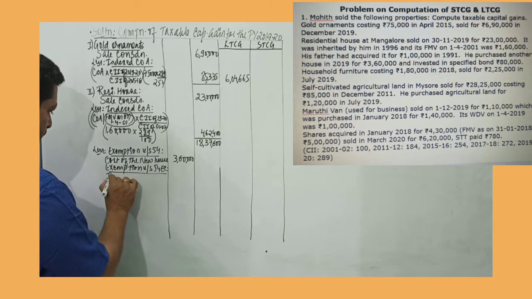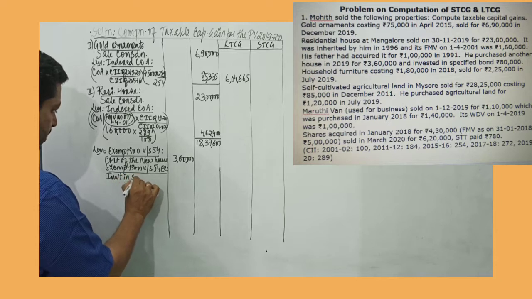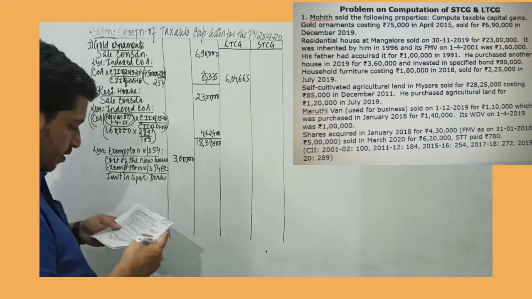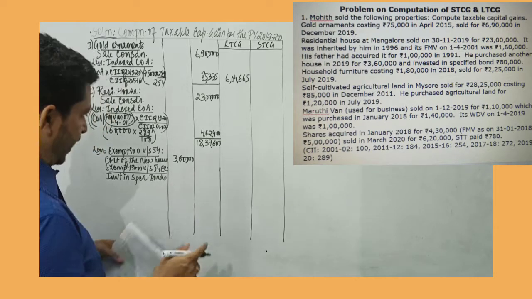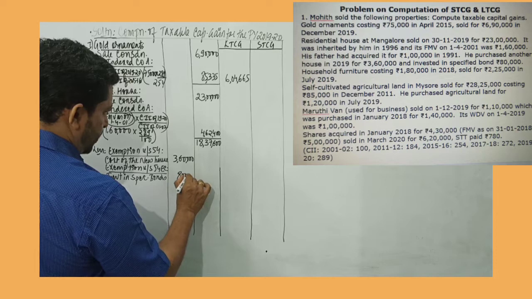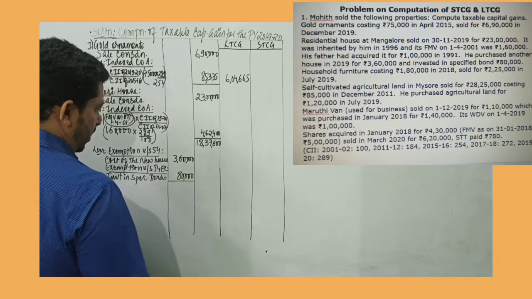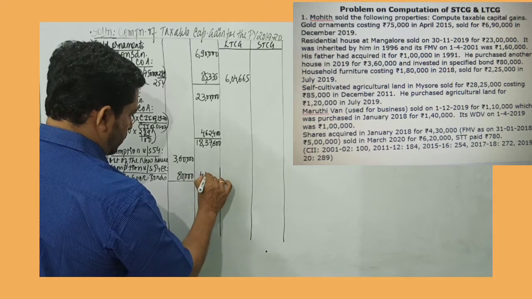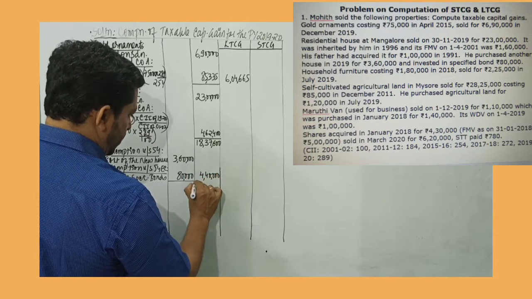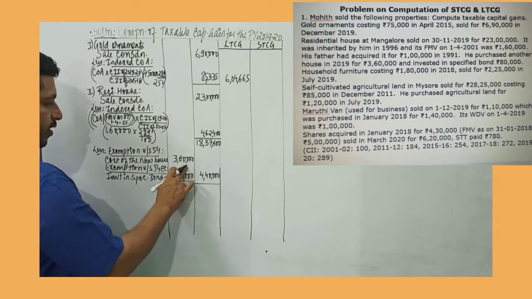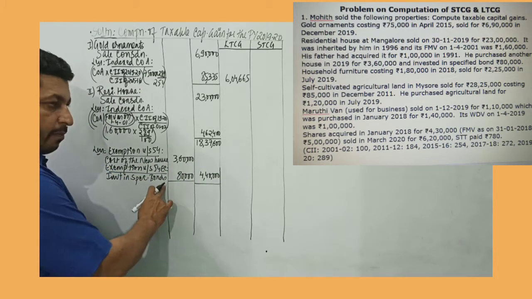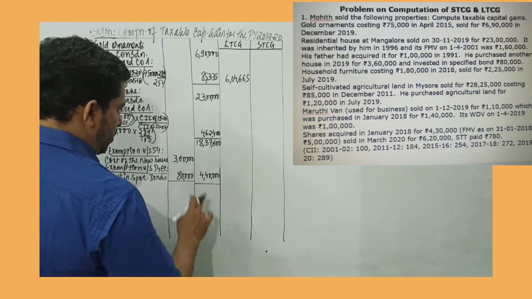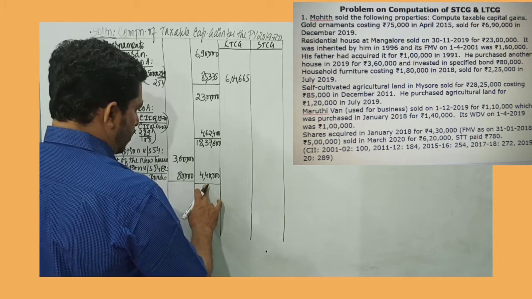But investment in specified bonds, he has invested worth rupees 80,000. So 3,60,000 plus 80,000 would be 4,40,000. Total exemption, that is exemption under 54, cost of new house is 3,60,000. Investment in specified bonds exempt under section 54EC is 80,000. So total is 4,40,000.